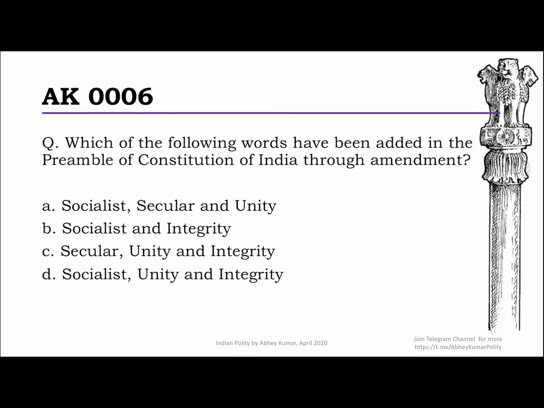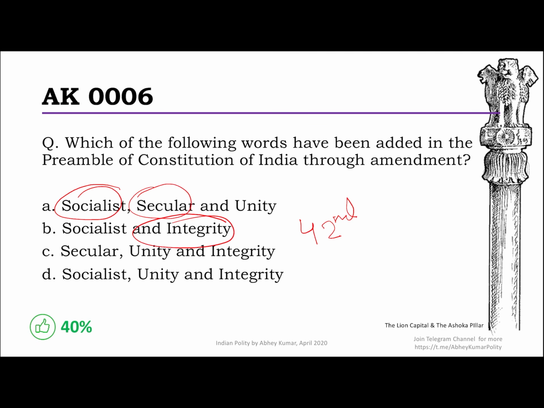Moving on, question number 6. Which of the following words have been added in the preamble of the Constitution of India through amendment? Now, this is actually a very straightforward question. Still, slightly to my surprise, again, less than half of the people got it right. I'm sure you know that in the 42nd Amendment Act, 3 words were added: socialist, secular, and integrity. Unity was a word which was already there, so even if you knew only that, in the 3 options the unity is there, so the correct option has to be B.